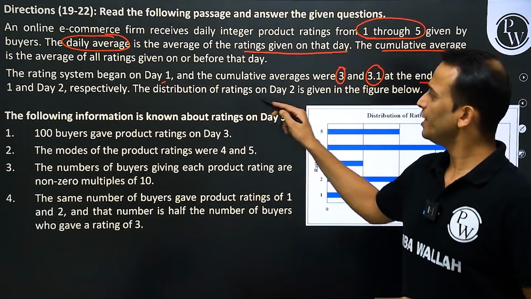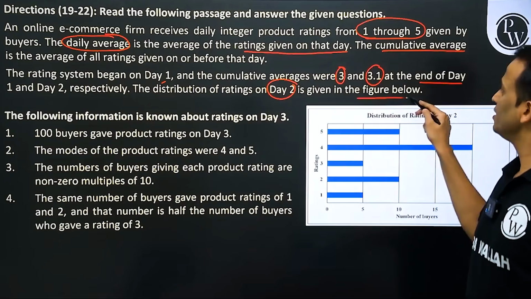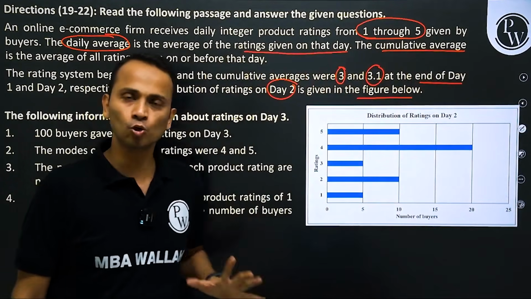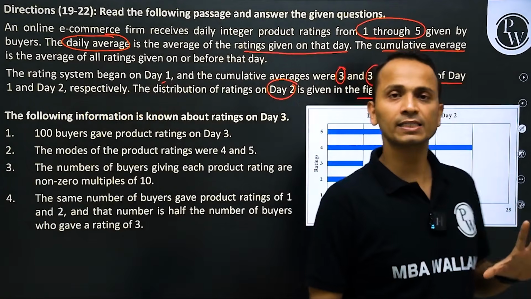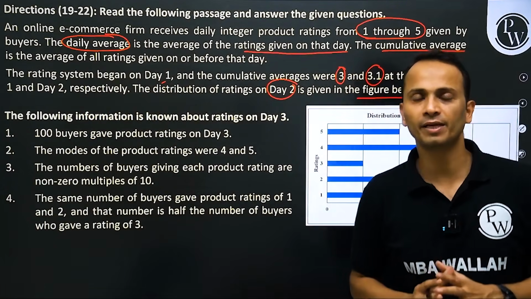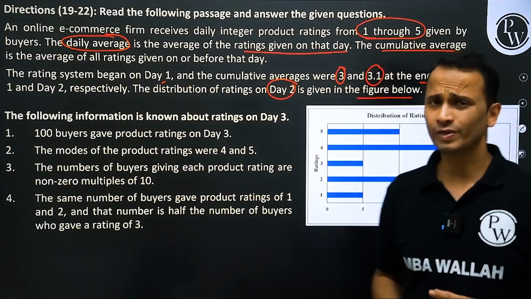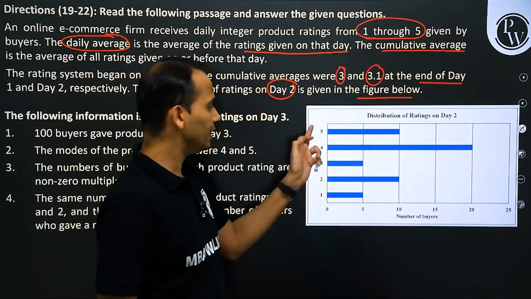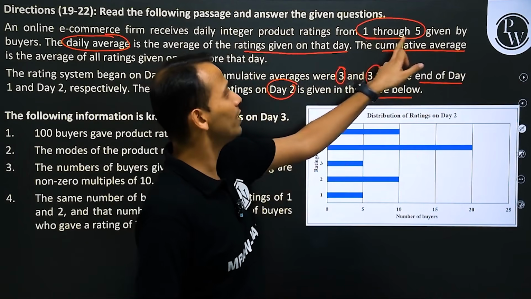Now, the distribution of ratings on day 2 is given in the figure below. The day 2 data is on your screen in this graph. We can easily see the number of buyers on the x-axis, and the rating on the y-axis, with ratings 1 through 5.